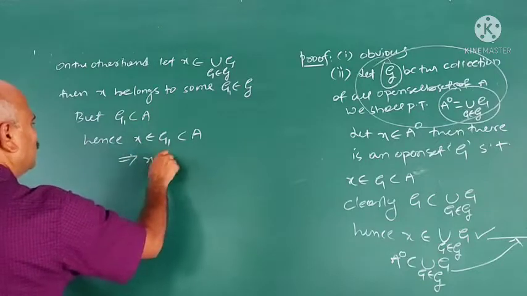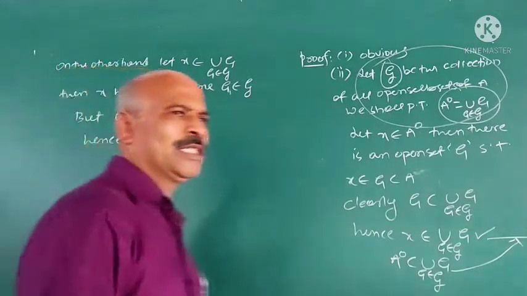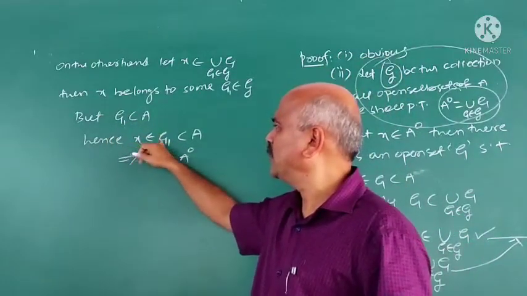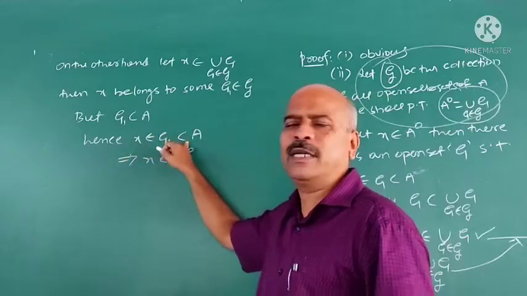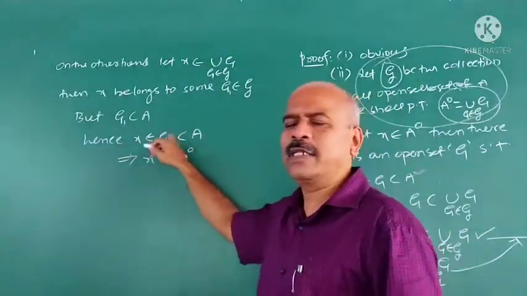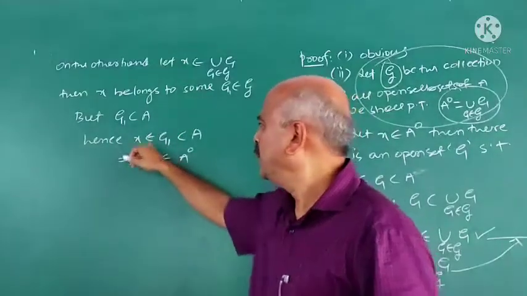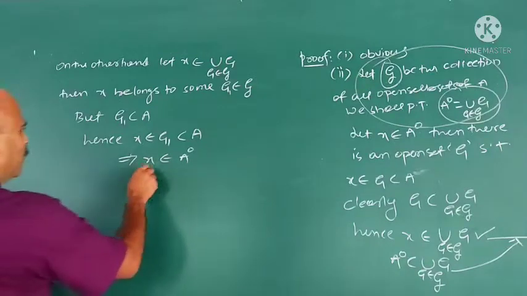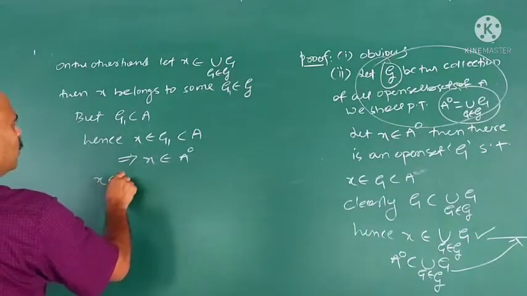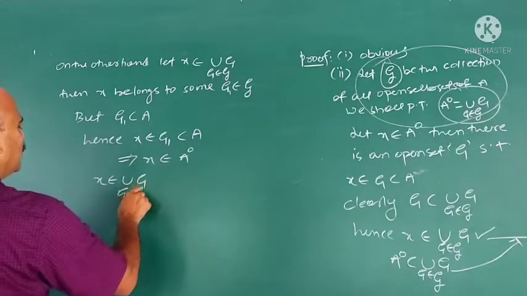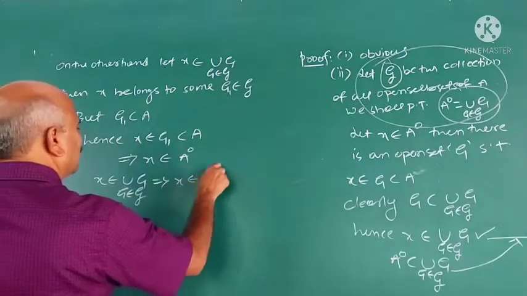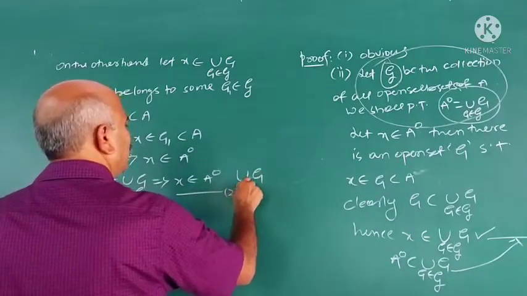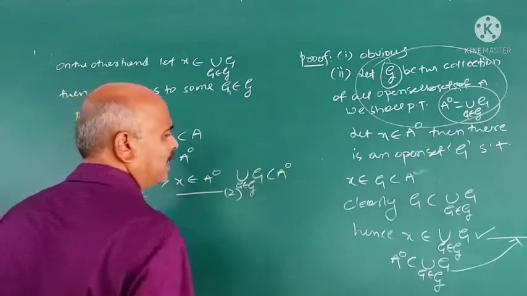This implies X belongs to interior A. Because see the definition of interior A. What is the definition? For every X belongs to A, if there exists an open set which contains this X and is contained in A, then X belongs to interior of A. This itself implies X belongs to interior A. Hence, X belongs to union of G, G belongs to G implies X belongs to interior A. This is 2. That is, union of G, G belongs to G is contained in interior A.